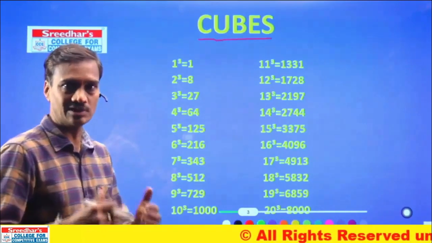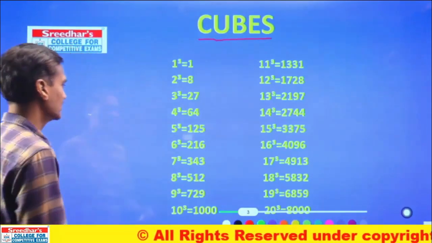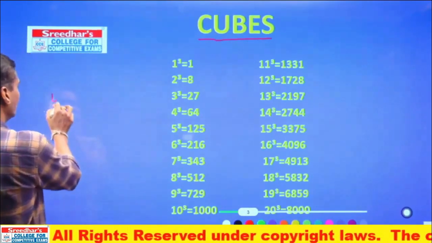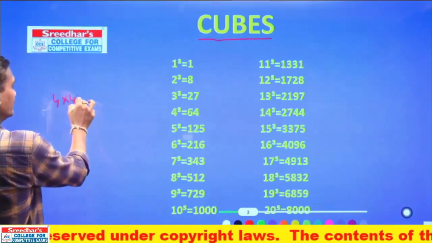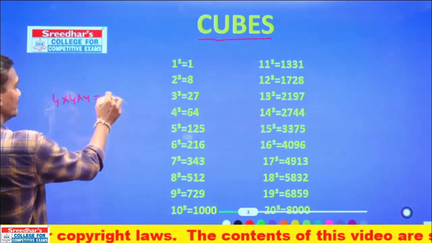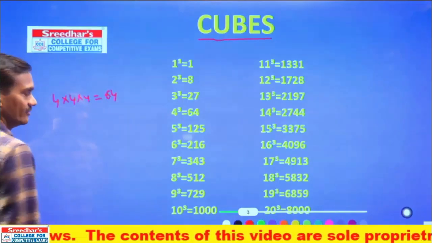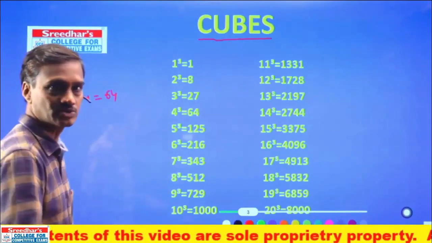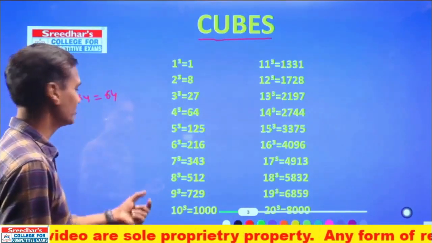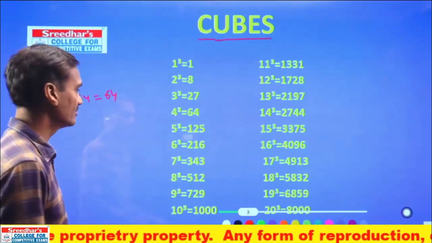Cube is nothing but multiplying the same number 3 times, isn't it? And 4 cube means 4 into 4 into 4. 4 into 4 into 4 is 4 cube. That is 64. And 5 cube means 5 into 5 into 5. That means each number when multiplied 3 times will become a cube.